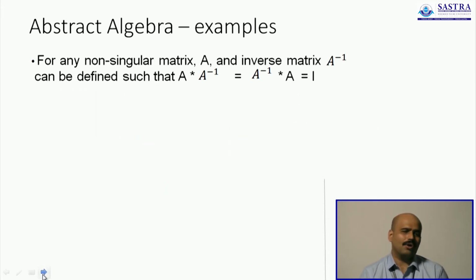Further, as long as the matrices are non-singular, we can always define another matrix called its own inverse. This is pretty obvious.